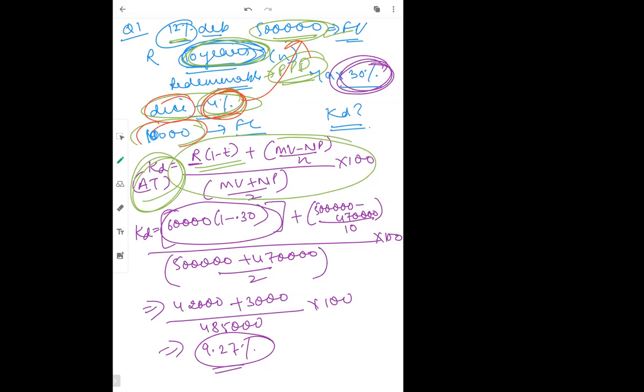Now, one doubt which I was expecting that some students should ask: what is the difference between the two formulas which I told you? Can somebody tell that?